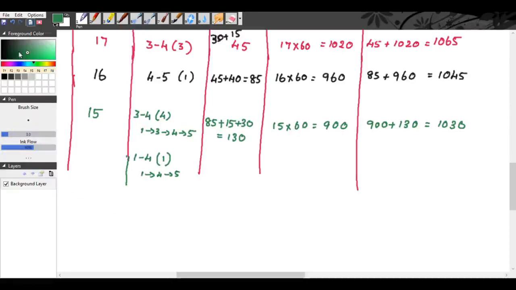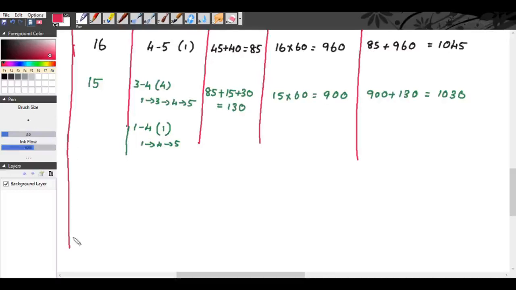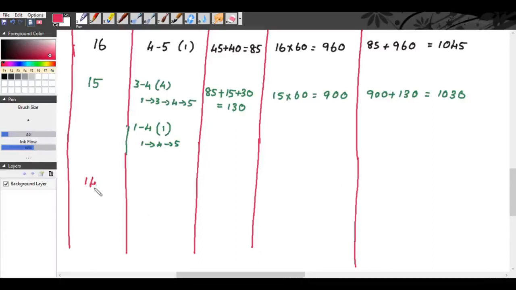So for the 14th day, from the first path, that is from the path 1, 3, 4, 5, you are crashing the activity 1, 3 for the first day.